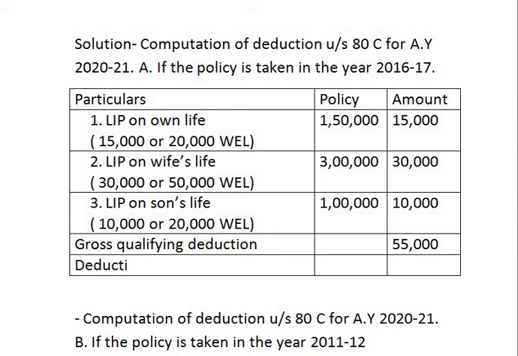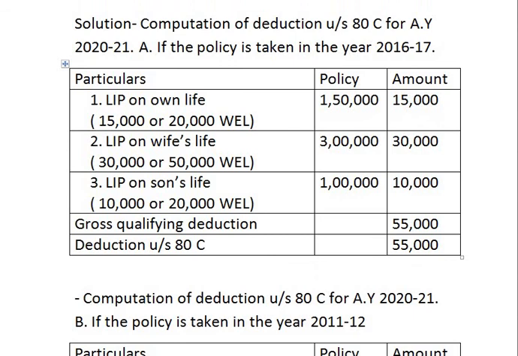Therefore, deduction under section 80C is 55,000 rupees because it is less than the maximum amount. In case this amount comes to 2,55,000, then deduction under section 80C would be only 1,50,000. Why? Because gross qualifying amount or maximum limit of deduction under section 80C, whichever is less, is deductible under section 80C.